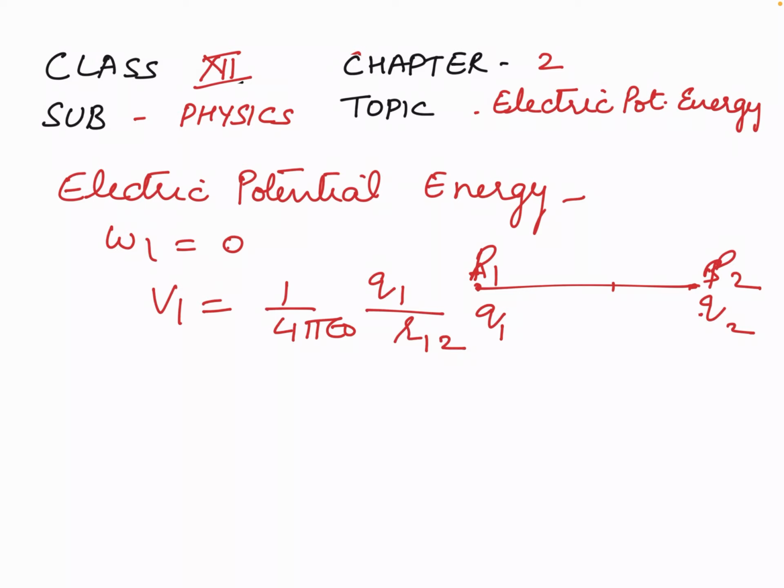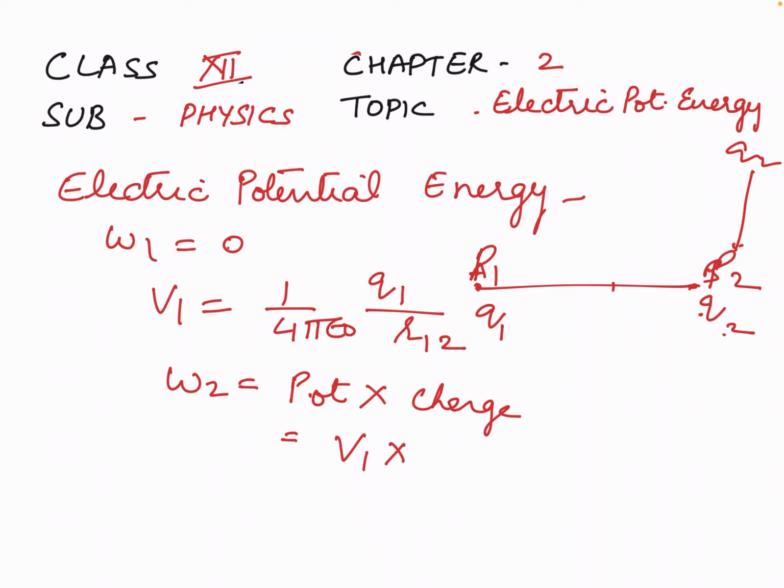Now if charge Q2 is moved in from infinity to point P2, then work done W2 will be equal to potential multiplied by charge. So potential is V1 into Q2. So this will be equal to 1 upon 4 pi epsilon Q1 Q2 upon R12.